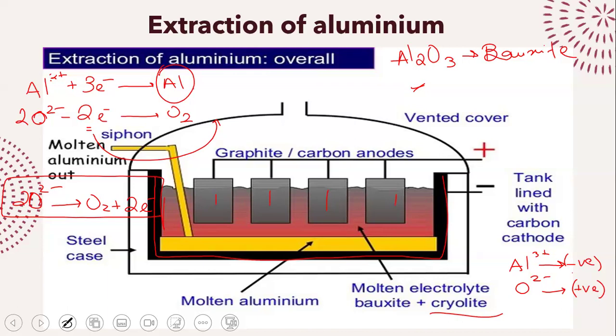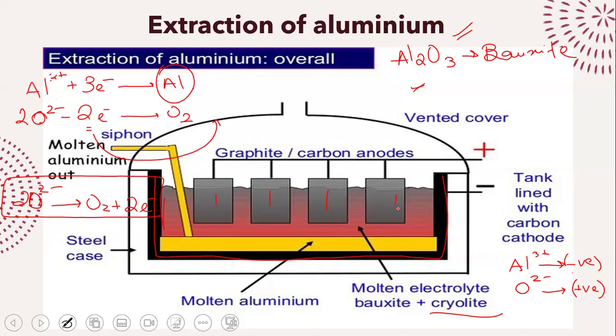And as the oxygen gas is going to be produced at the anodes. Now, one important thing that you guys need to know is this. The anodes, especially in extraction of aluminium, this is something that is specific to aluminium. These anodes need to be replaced often. We need to keep on replacing them.